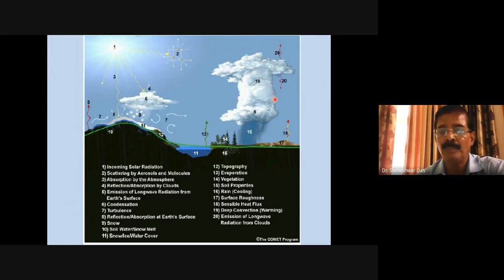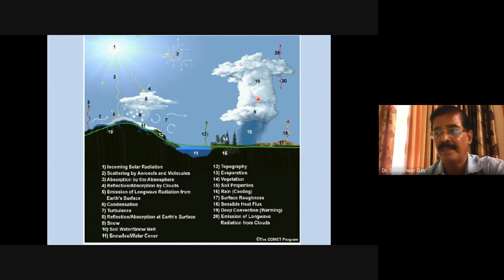And once the cloud forms, then you know that there are lots of varieties of hydrometeors. Some of them are liquid form in the lower levels of the cloud. Some of them are frozen particles. Again, frozen particles are also of different types. They can be simple ice, they can be snow, they can be graupel, they can be hail, and so on. So all these things are part of the cloud microphysical processes, and that has to be dealt with separately. And because the scale at which these processes occur is very small, they have to be parameterized.